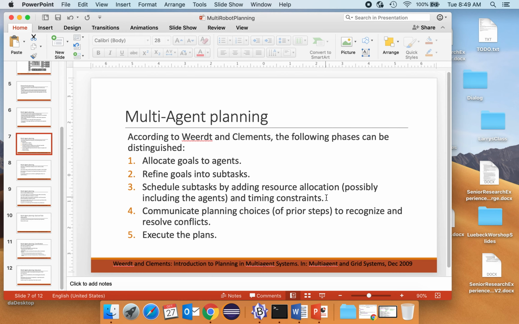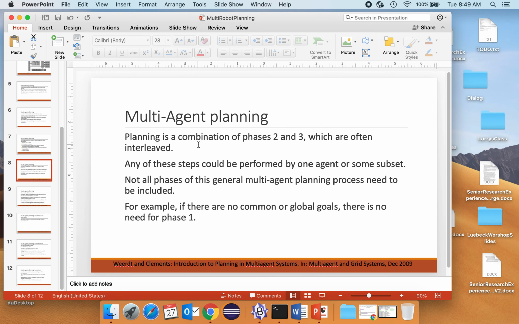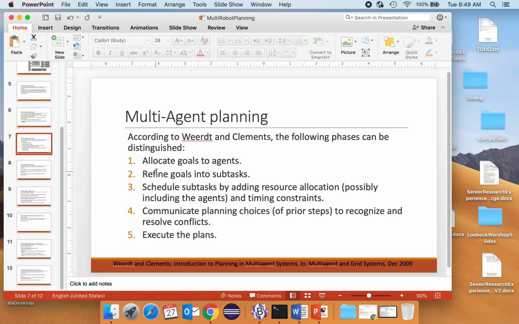Then there's a phase of communicating planning choices to recognize and resolve conflicts, and then there's a way to execute plans. Now this is fairly linear, but as the authors point out, we can combine things a little bit. So typically the planning is a combination of phases 2 and 3, which are often interleaved: refine subtasks, schedule subtasks according to resource allocation, paying attention to constraints.